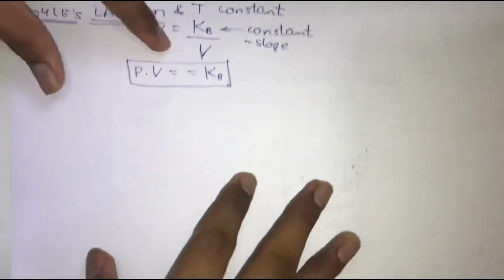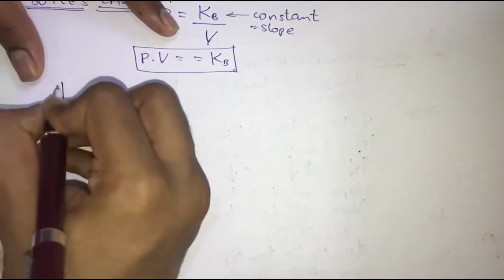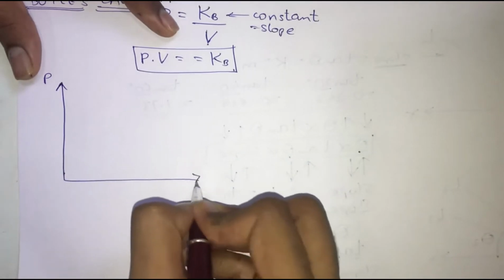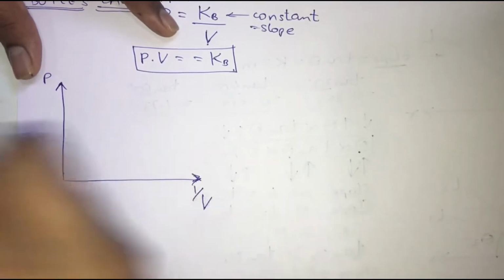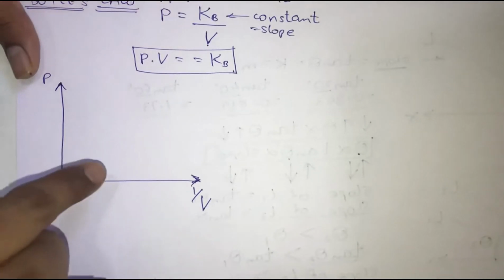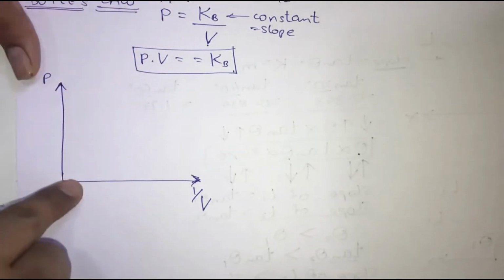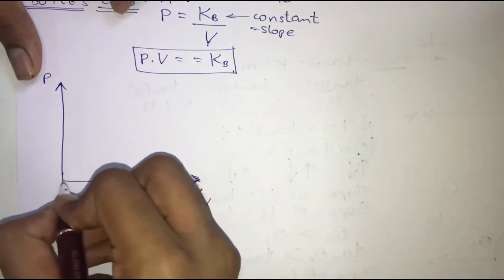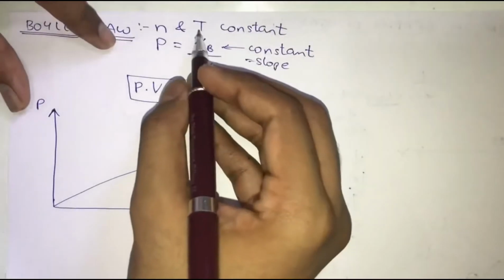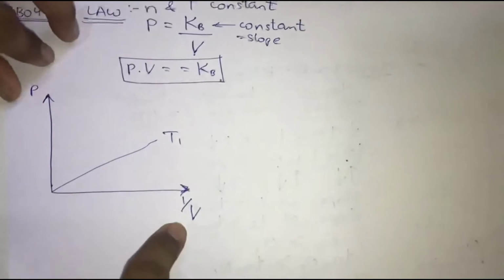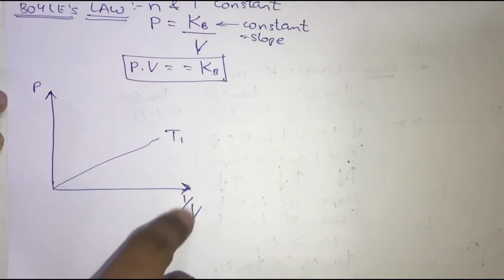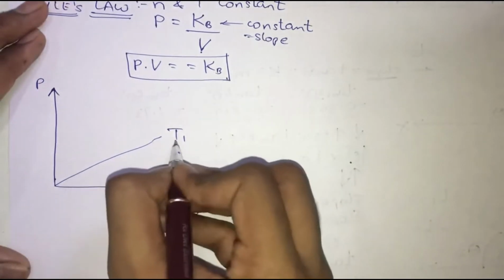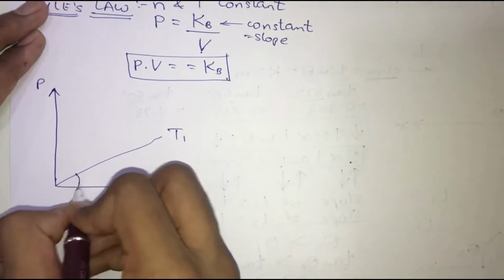Now in the question it states that suppose on the y-axis we have pressure, and suppose on the x-axis I have 1 upon volume. We have seen this basic graph in the Boyle's law video, so you must be knowing what is going to happen over here. We are going to get a straight line. So we have kept the temperature constant at T1, and we have found the relationship between pressure and 1 upon volume. So we get a straight line, and this line at temperature T1 is making an angle of theta 1.